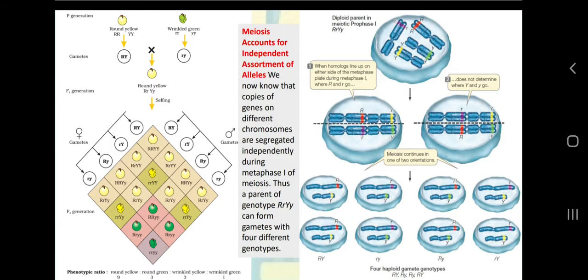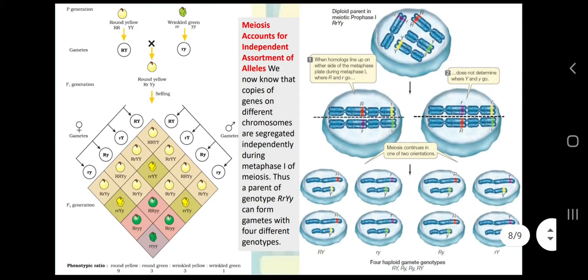If they are located on the same chromosome, the situation may be different. They may not be independently assorting. Then we can say that these genes are linked.